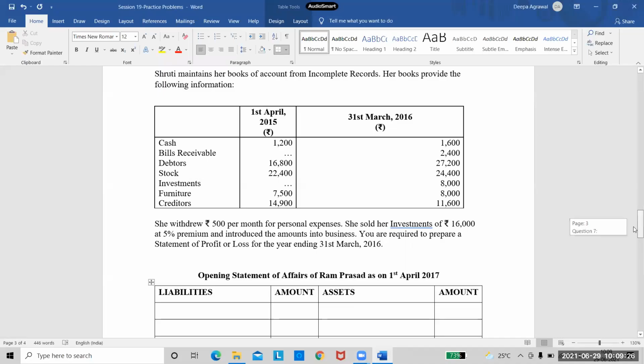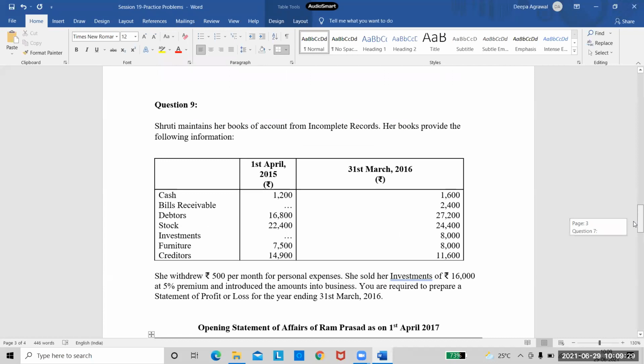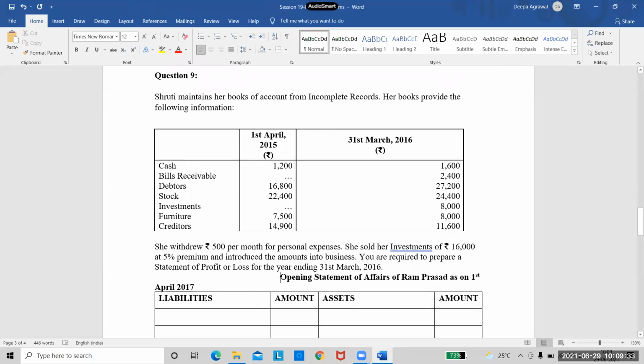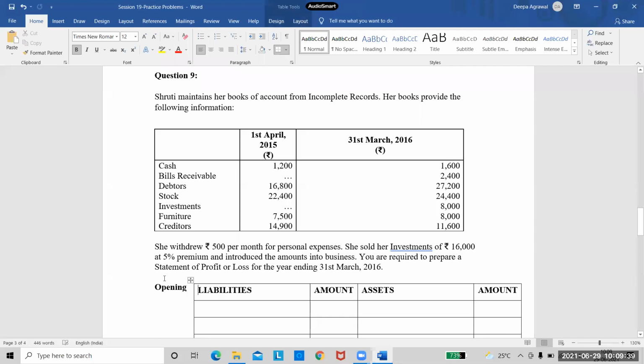So is the screen visible to everyone? Yes, ma'am. This is question number 9. So I'll first read out the question. One second.